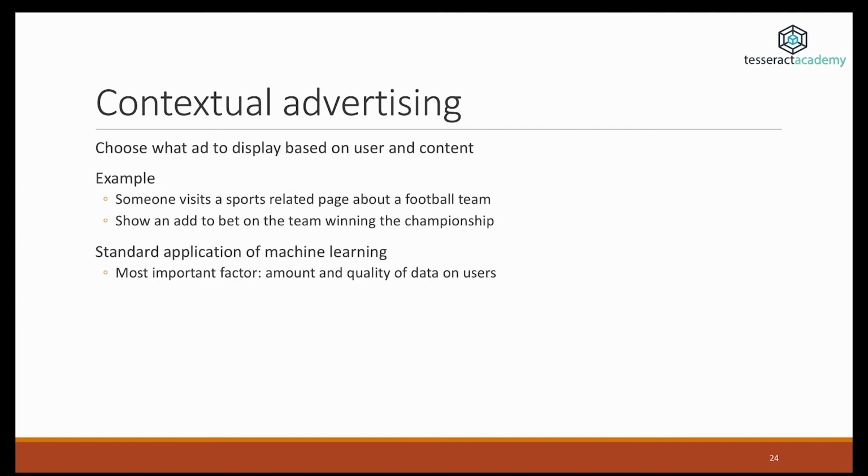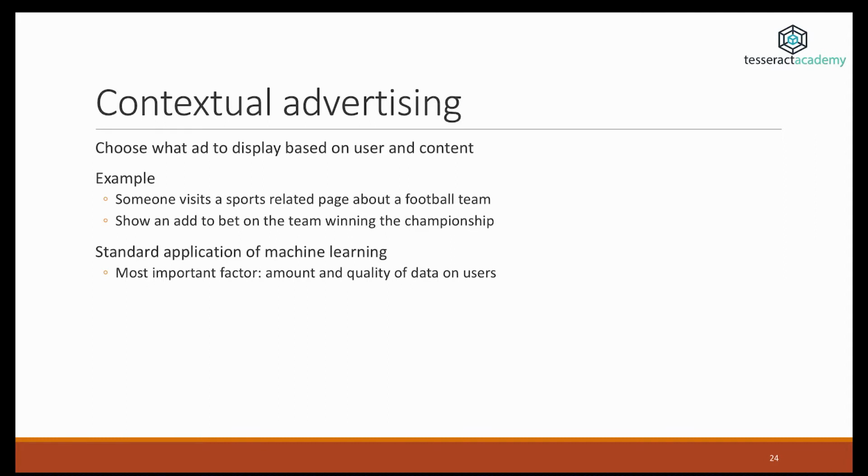So if someone visits, let's say, a web page related to sports about a football team, you can show them an ad where you ask them to bet on this team winning the championship. This is a standard application of machine learning, and the most important factor, obviously, is the amount of data you have around users and the quality of the data.